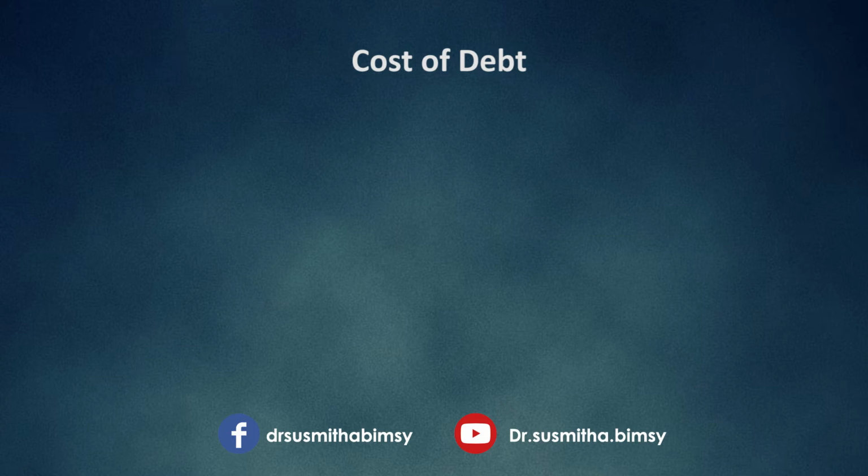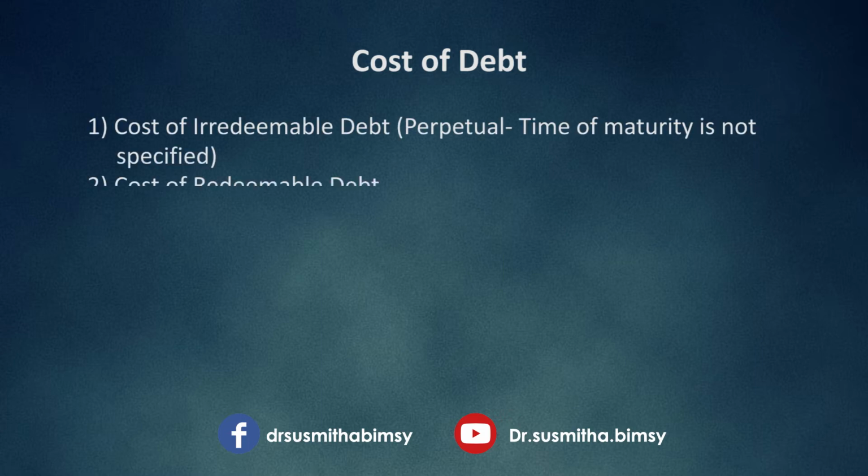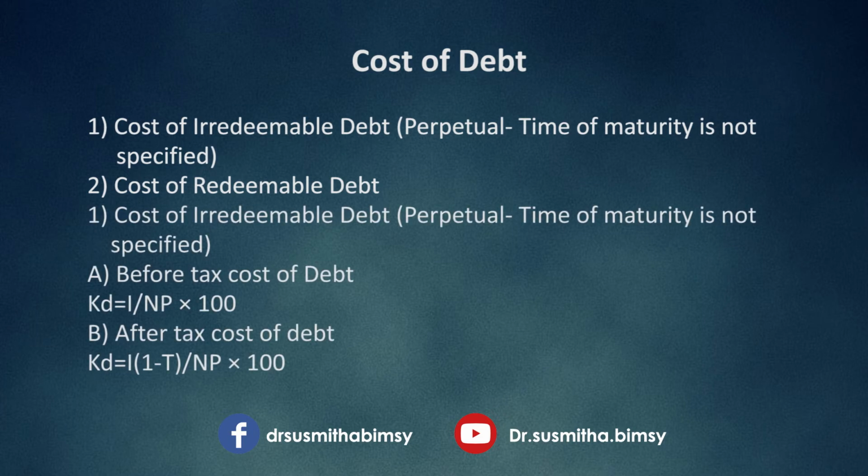So now you are aware that the cost of debt can be divided into two: first, cost of irredeemable debt, and second, cost of redeemable debt. And cost of irredeemable debt we have already discussed in the previous video. What is irredeemable debt? That is perpetual, that is, the time of maturity is not specified. And what is redeemable debt? That is, the time of maturity is specified. In other words, the debt is issued to be redeemed after a certain period during the lifetime of a firm.